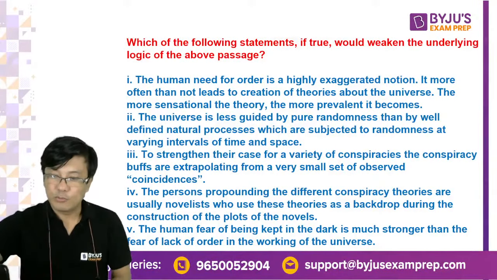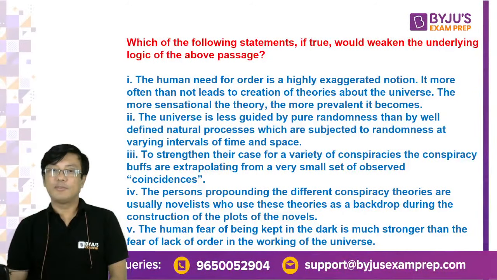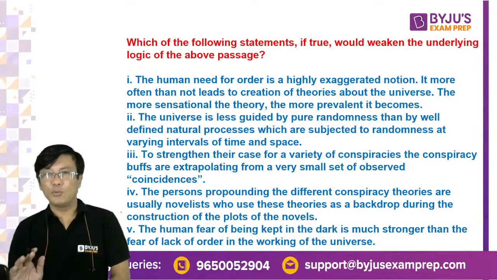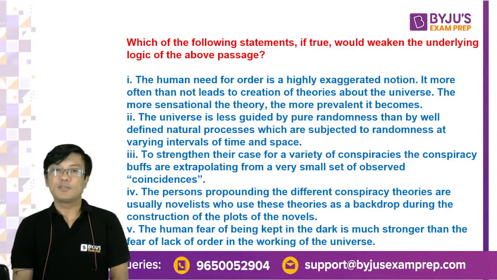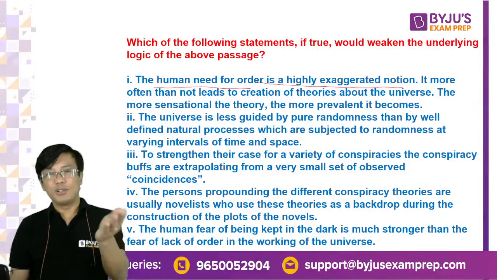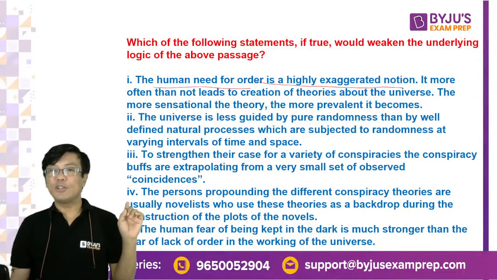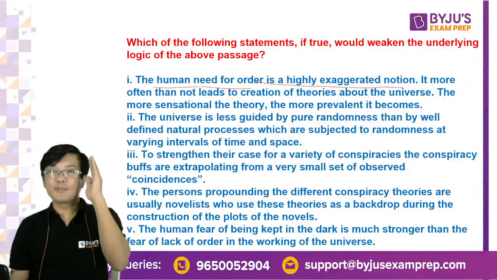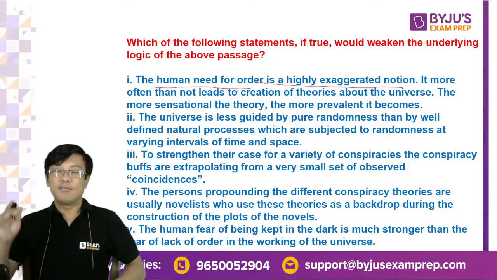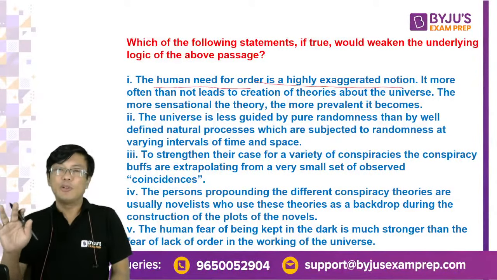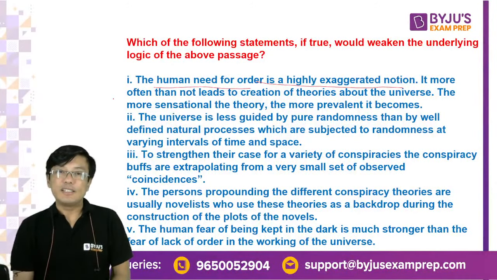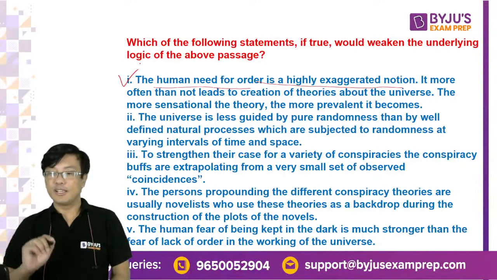Okay, so what should be the answer? अच्छा, एक बार बताओ. Let me look at there are 5 questions here, right? I'll tell you which are the ones which weaken. देखो, what does option 1 say? The human need for order is a highly exaggerated notion. यहाँ से ही पता चल रहा है कि this line says the need for order is highly exaggerated. He is against order. And in the passage what do you say? Human beings want an explanation, a logical explanation. Randomness में believe नहीं करते. Human beings believe in order. That means it is against. So one is something which weakens.